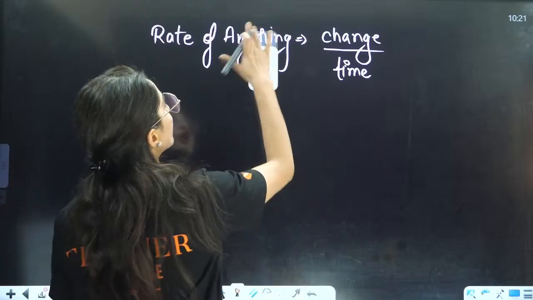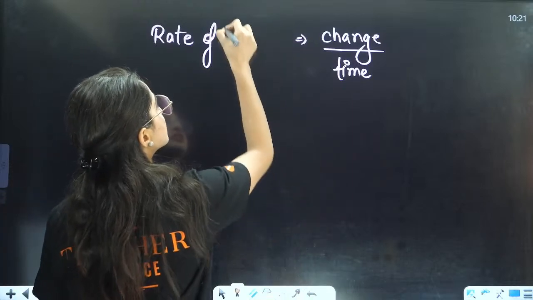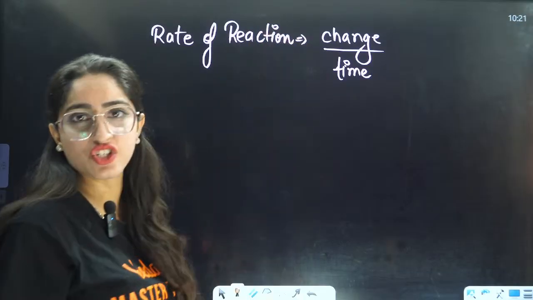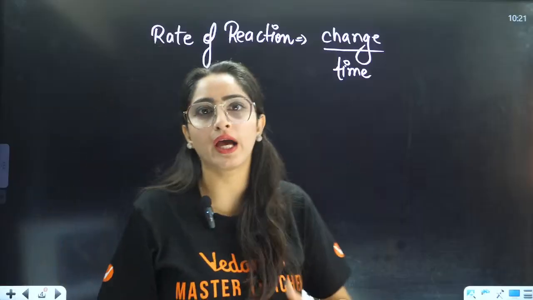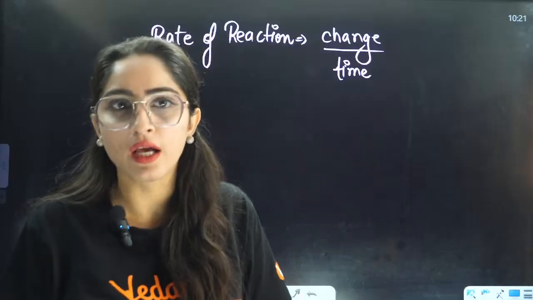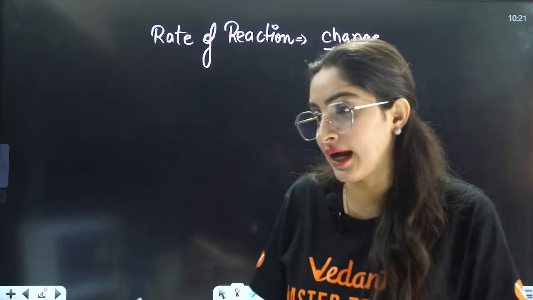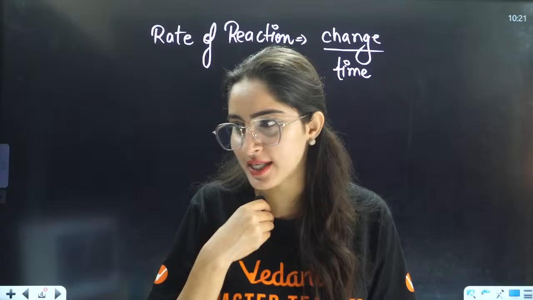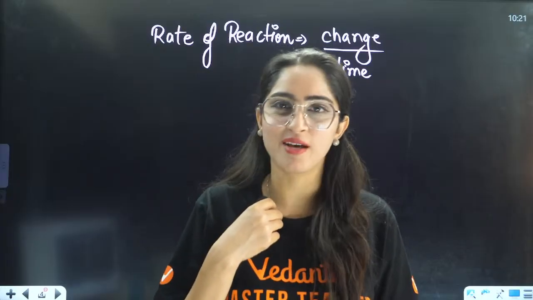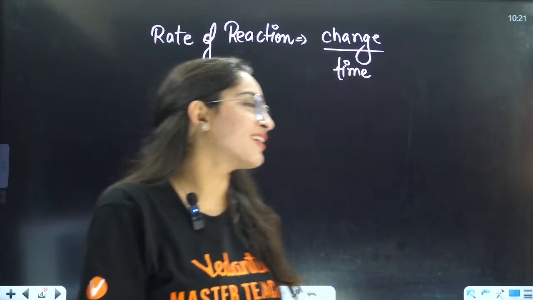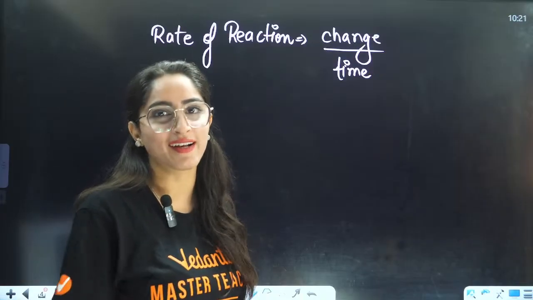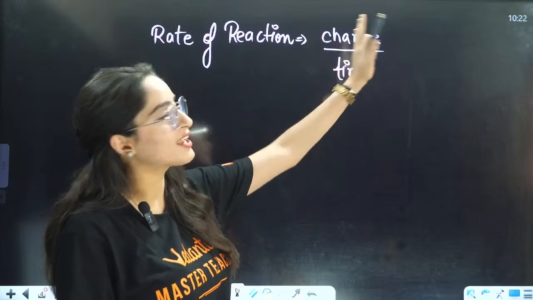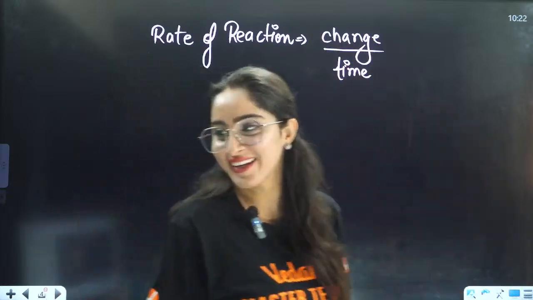So if I want to talk about rate of reaction, that will also be change in which thing. Now tell me one thing, when there is one reaction occurring, which thing is changing in that? The rate of change of, because it's a physics thing only, right? It's a kinematics thing only. So rate of change of CA is equal to change in CA divided by time, right?